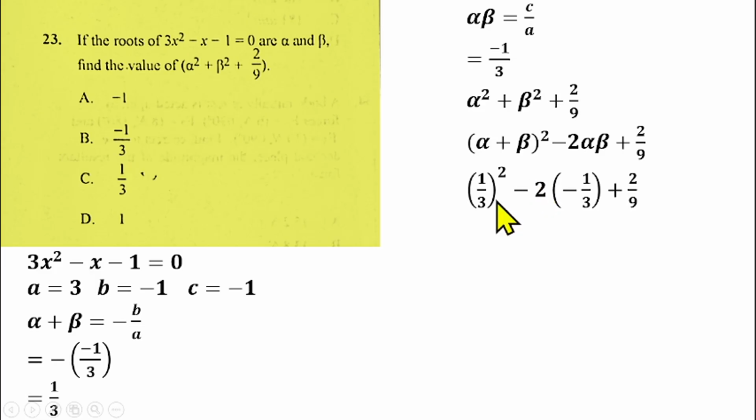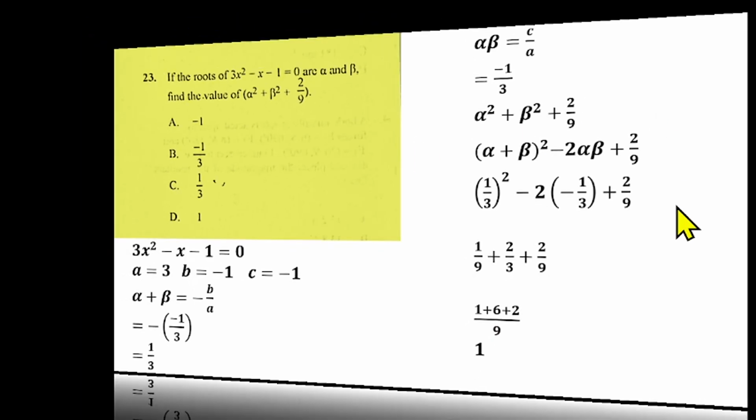Then from there, if you expand this bracket here, you'll have 1 over 9 plus 2 over 3 plus 2 over 9. Find the LCM here, which should be 9. That gives us 1 plus 6 plus 2, that should give us 9 over 9, that gives us 1, which makes option D the right answer for question number 23.